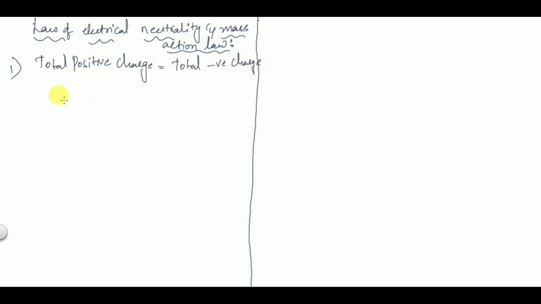So positive charge is Nd plus holes, and that is equal to Na plus electrons. This is called the law of electrical neutrality.